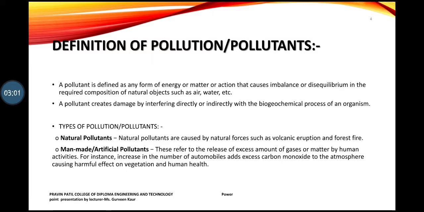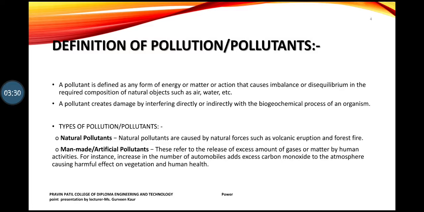Natural factors include tsunami, flood, wildfire, drought, or volcanic eruptions. These are the natural factors, and these are the after effects when the pollution is created. Man-made means we are spoiling the environment by using artificial pollutants, CFCs, air conditioners, or throwing garbage in the river. All those factors are included in man-made factors.